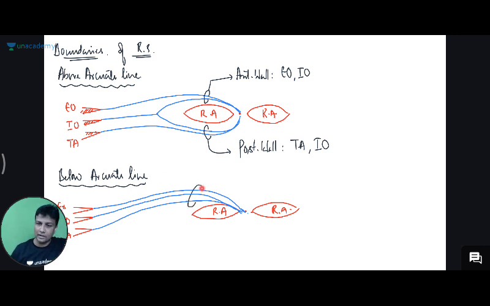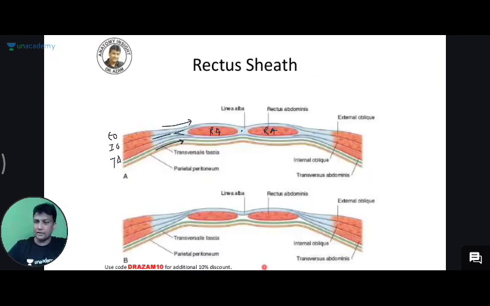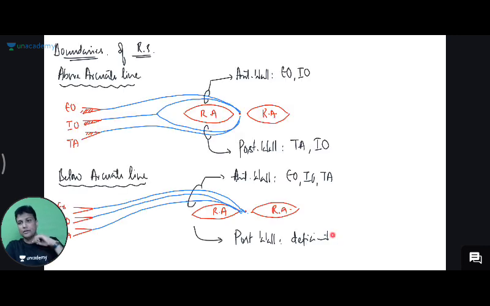Therefore, what is forming the anterior wall? The anterior wall will be formed by the external oblique, internal oblique, transversus abdominis, guys. All the three of them. And then what about the posterior wall here? Nothing, deficient. Understanding, guys? So anterior wall of the rectus sheath, crystal clear, and the posterior wall you don't have below the arcuate line. Let me show you the picture here. Yes, you can clearly see here, my dear friends. In this image, external oblique, internal oblique, and transversus abdominis, all the three muscles and their aponeurosis are going in front of, anterior to the rectus abdominis, nothing behind. So that is about the boundaries of rectus sheath.